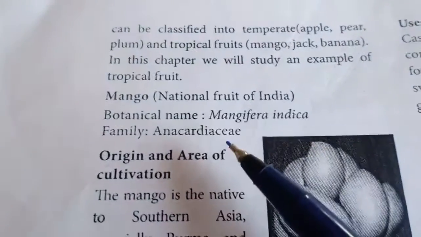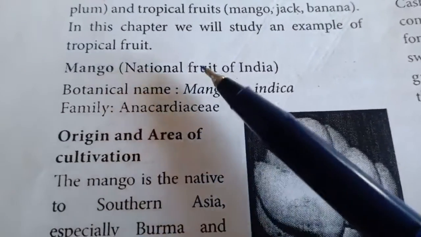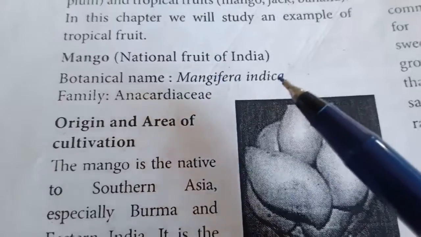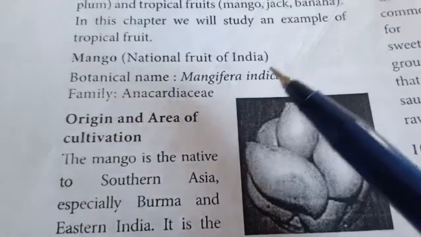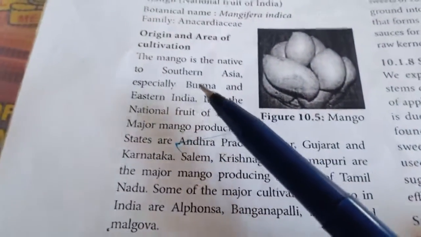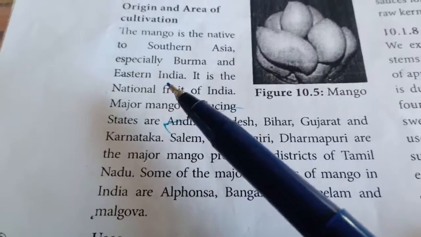So here we'll be discussing mango. Mango is known as the national fruit of India. Its binomial name is Mangifera indica. It is the national fruit of India. This mango is a native of southern Asia, especially Burma and eastern India.